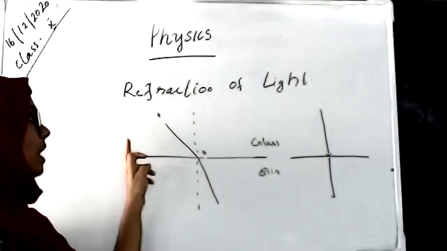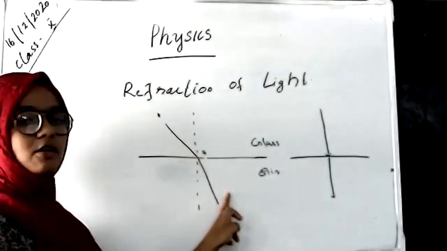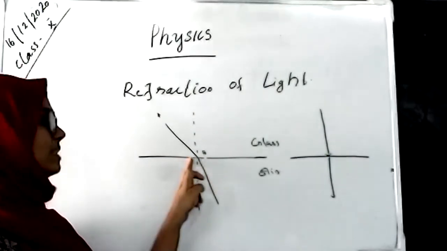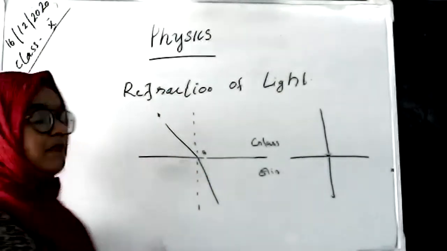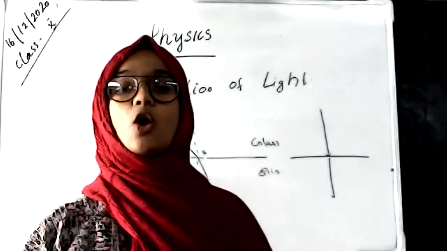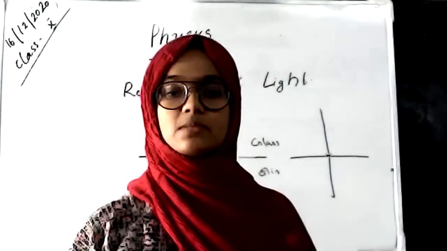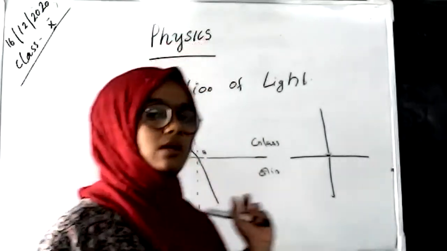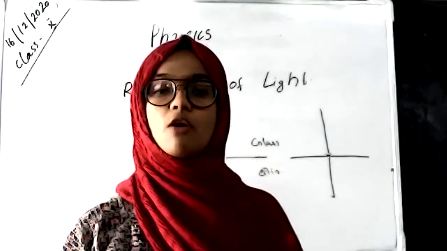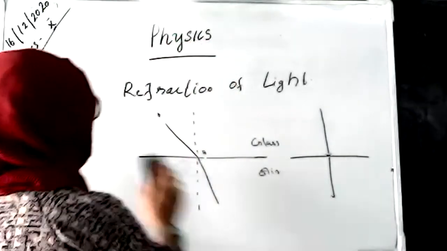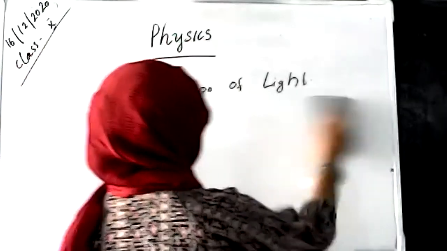But there is an oblique incidence of light that is causing the refraction, and the refraction occurs at the surface of separation, and the refraction of light depends on the optical density of that medium. Okay, I think all of you understand what refraction of light is and how it's related with the optical density of the medium.